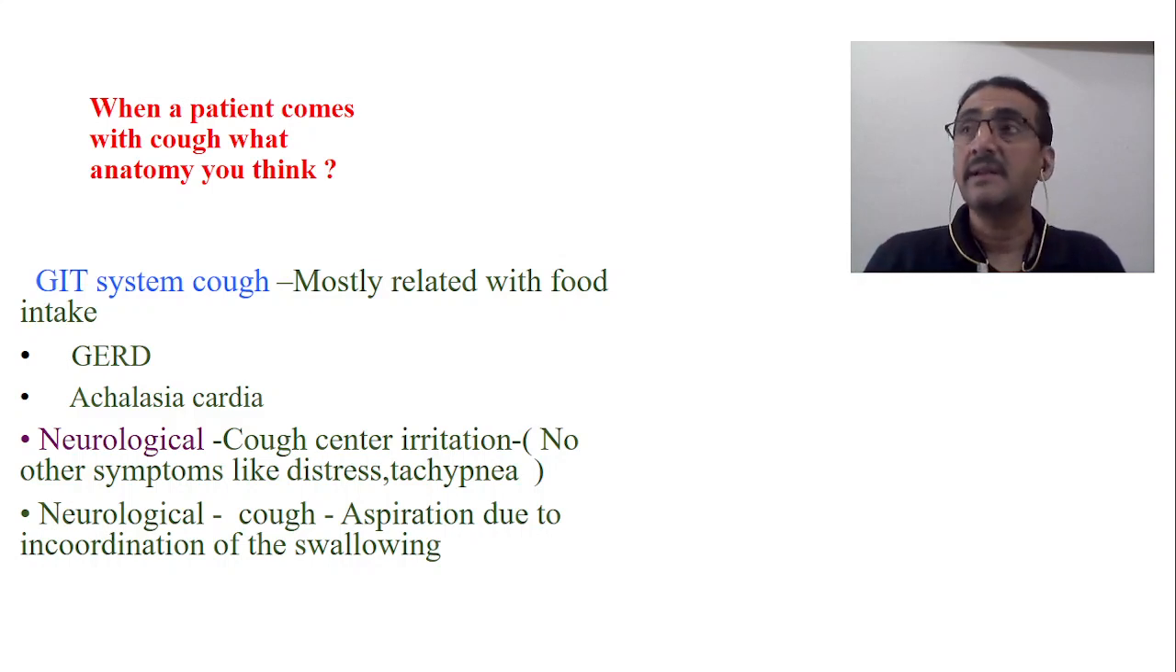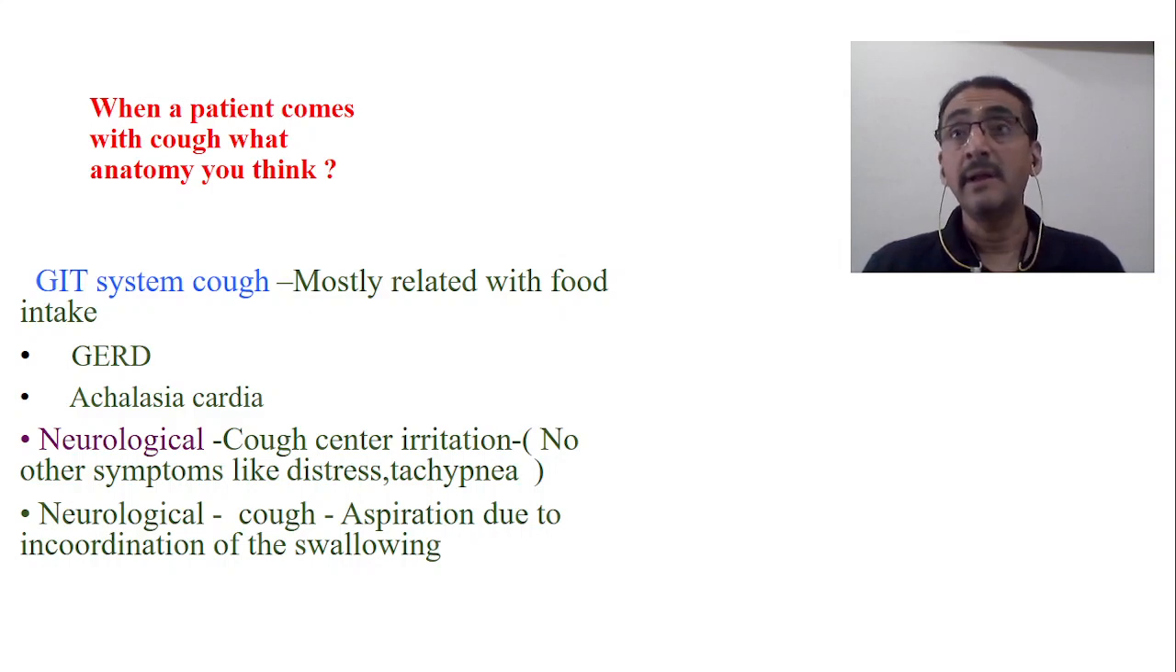Another cause is neurological problems. Neurological means cough center irritation. The cough center is present in the brain, in the medulla oblongata area. So suppose by one cause or another there is irritation to the cough center, then it may reflexively lead to cough. Of course, this cough will be a dry cough or hacking cough.